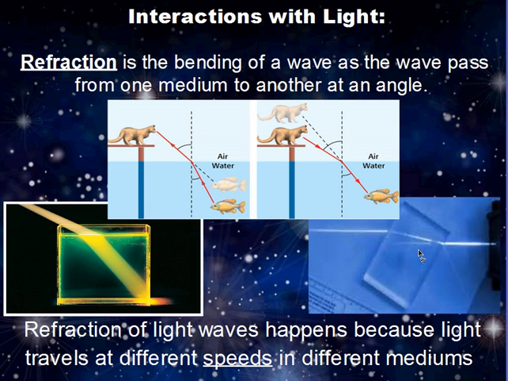Refraction is what makes optical illusions. Your brain visualizes light traveling in a straight line. Instead, when it hits a different medium, light bends. So this poor cat actually thinks the fish is at a higher height than it actually is. It's really down here. So this is where your optical illusions come from.